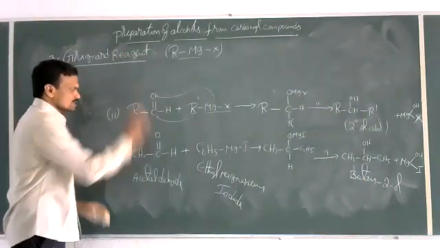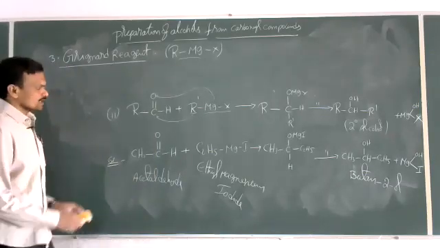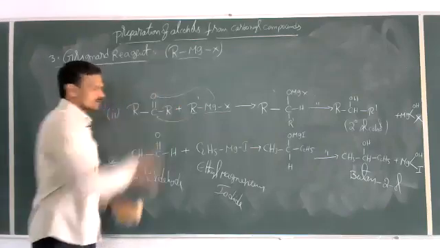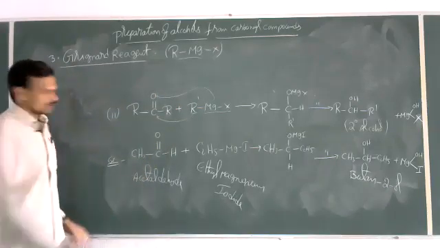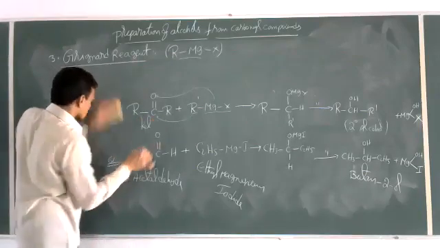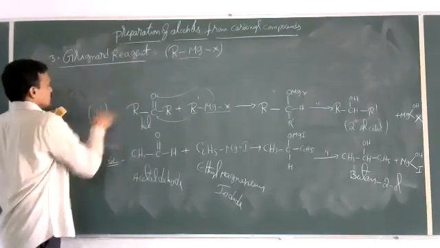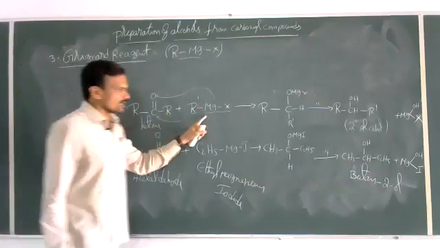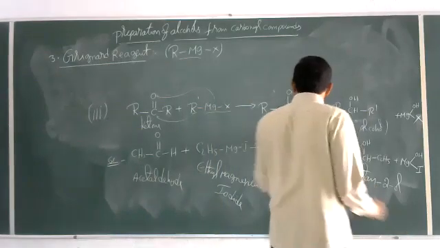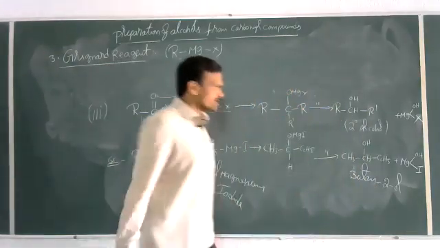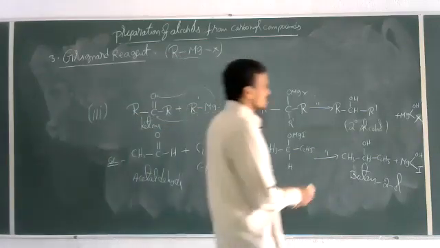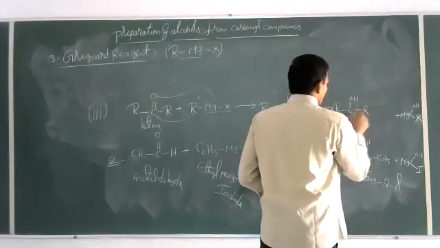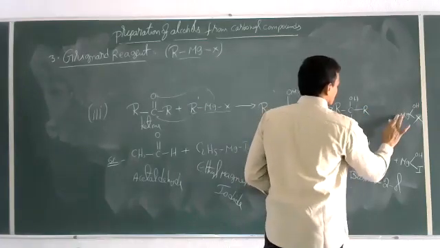What is this? This is aldehyde. Now, in this aldehyde, I'll just replace this hydrogen with R. Now this becomes ketone. This is the third preparation method. This ketone is allowed to react with the Grignard reagent. Then here also in place of H, R will come. An addition compound is formed, and this addition compound on hydrolysis gives R, and this is R dash.